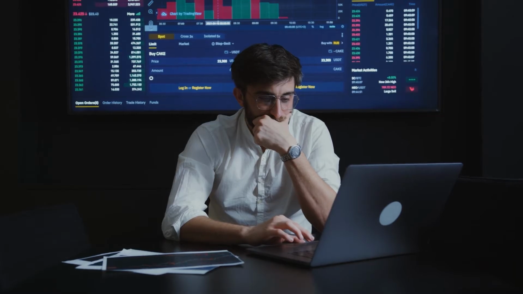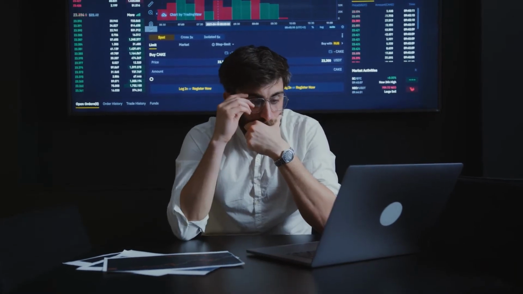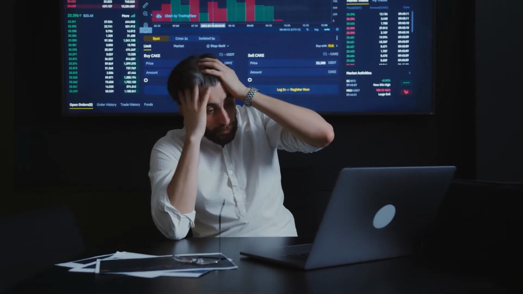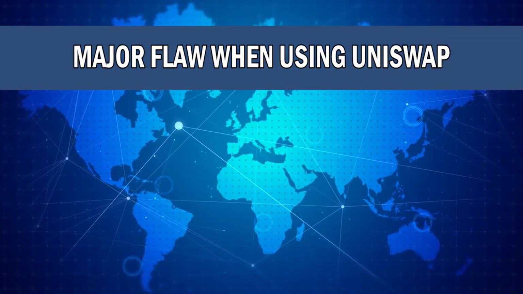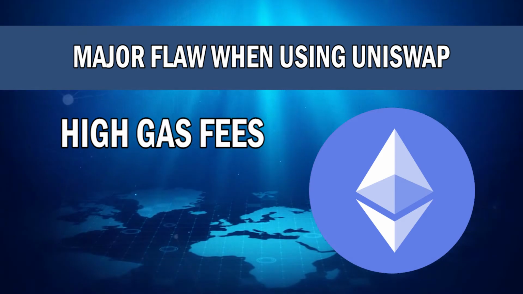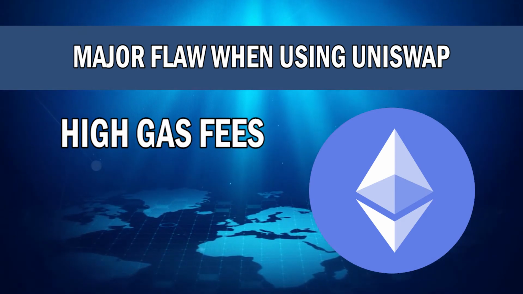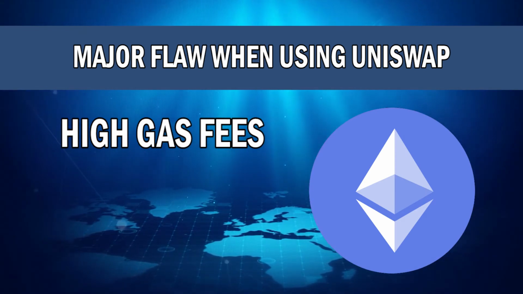The rewards are generated from the transaction fees that users are charged when they swap tokens on the Uniswap platform. Now there's one major flaw that you'll hear about when using Uniswap, and that is the ridiculous gas fees that you may encounter when you exchange your Ethereum for a token on the Uniswap network.